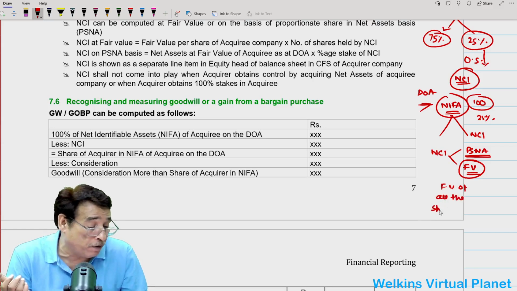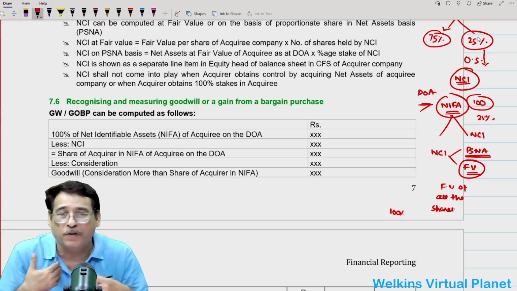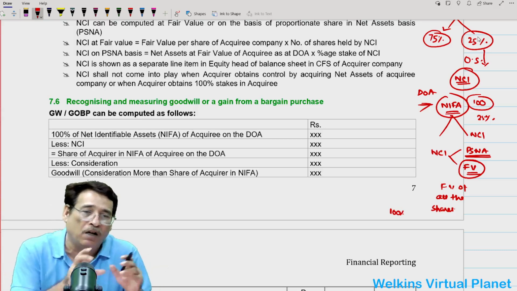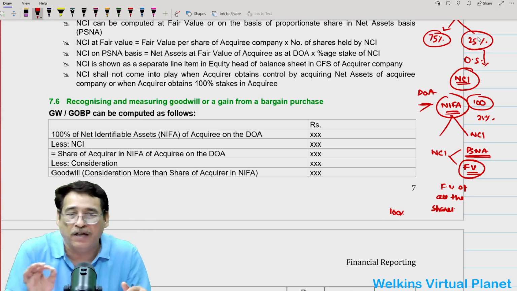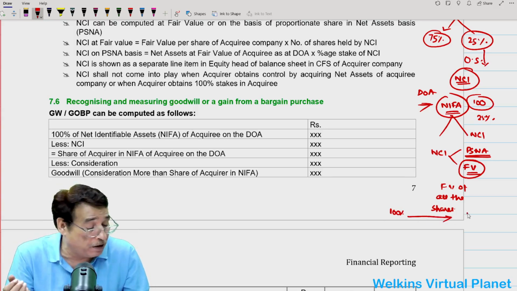Let us say the acquiring company is having 100% share capital. Out of 100% share capital, 75% is in the hands of the acquirer and 25% is in the hands of the NCI. And let us say fair value of 100% of share capital is equal to 150.